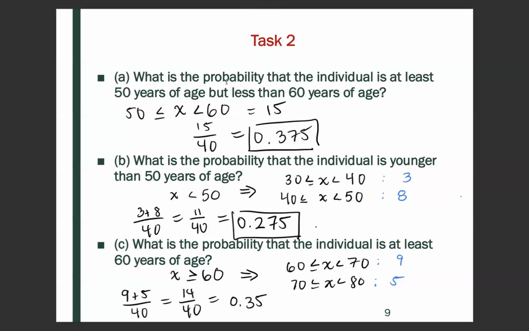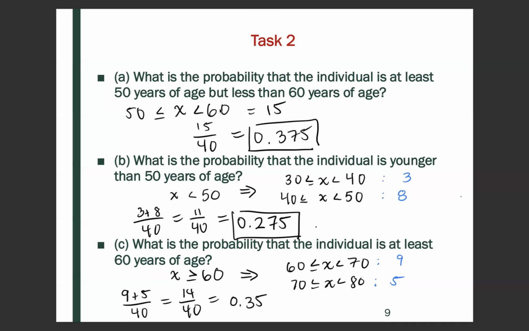So what is the probability that the individual is at least 50 years of age, but less than 60 years of age? So at least 50 years of age, X is going to be greater than or equal to 50, but less than 60 years of age, we can write this inequality here.